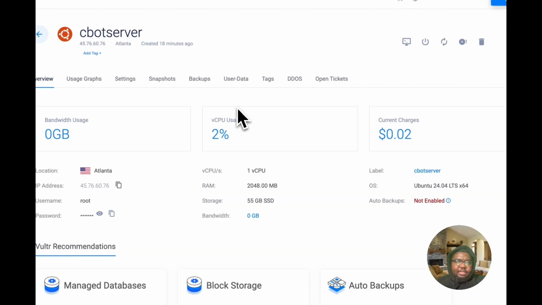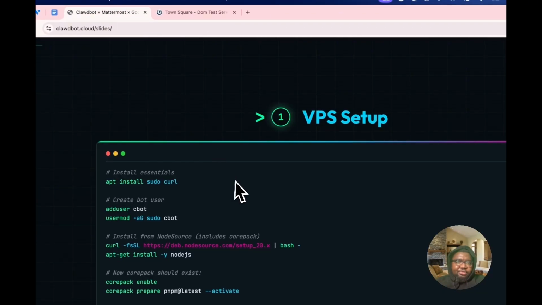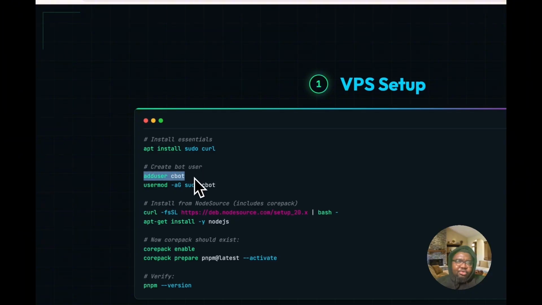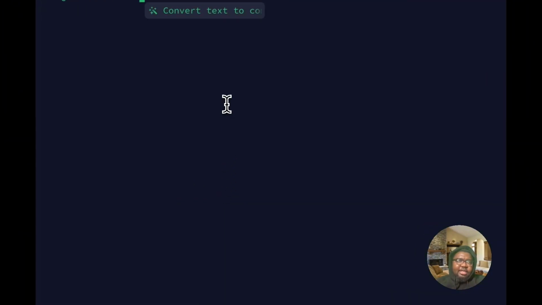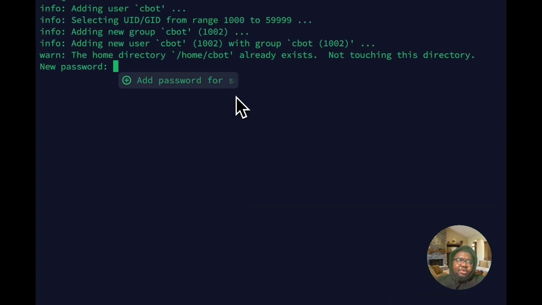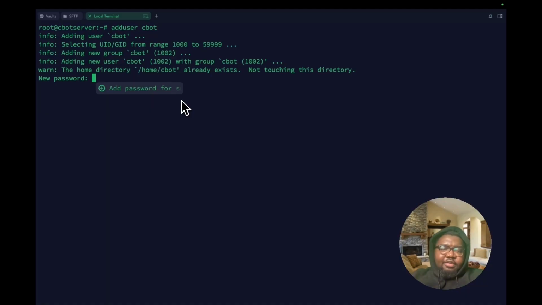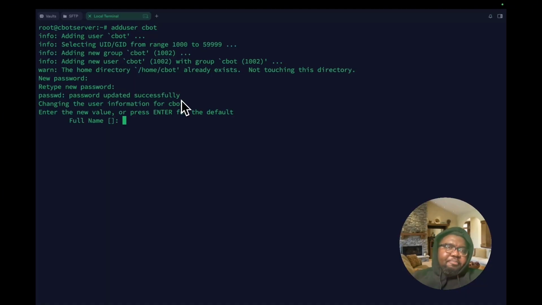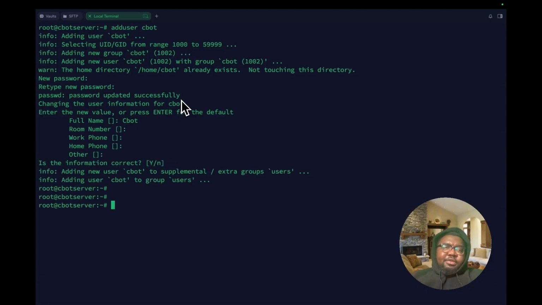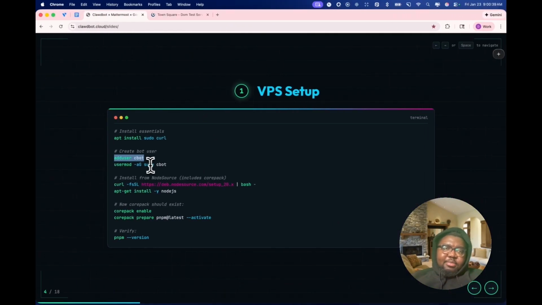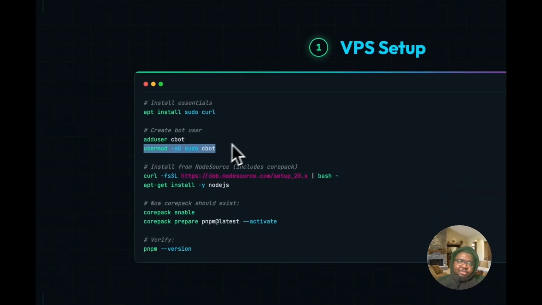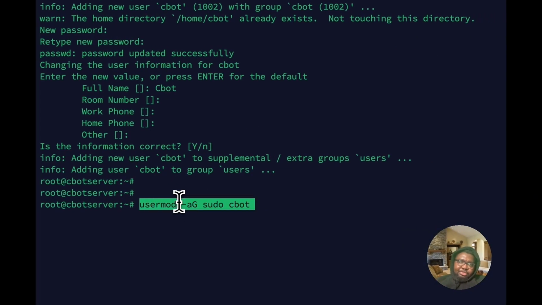All right, let's get back to the slides. Essentially, the next thing we have to do is create a new user called CBOT. This is going to be the user that we're going to install CloudBot on. Give it a password. Please try and remember that password because it's going to be needed later on. I'm just going to call that CBOT and just hit enter for all of the others. Next thing is we want to enable it to be a sudo user. So I'm just going to come here and make it a sudo user.